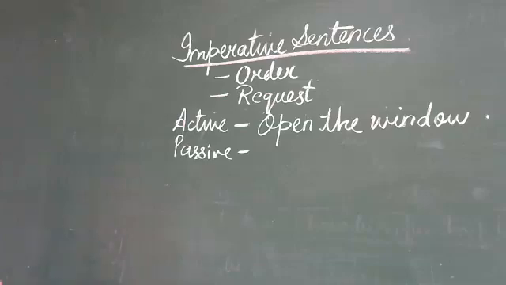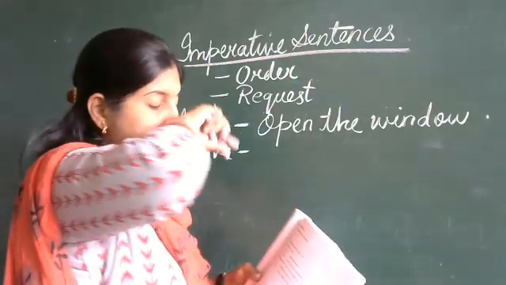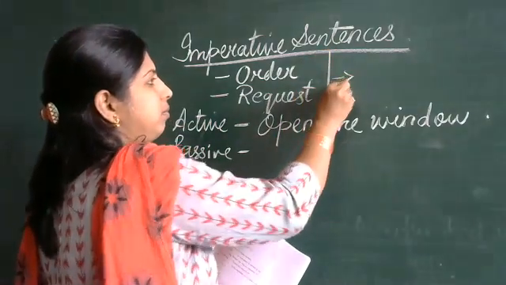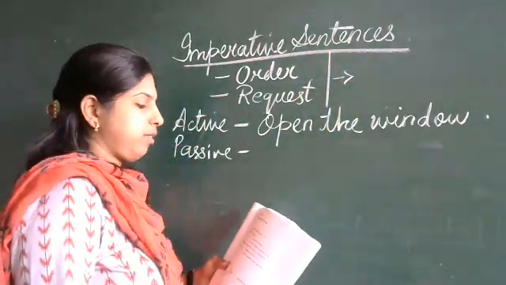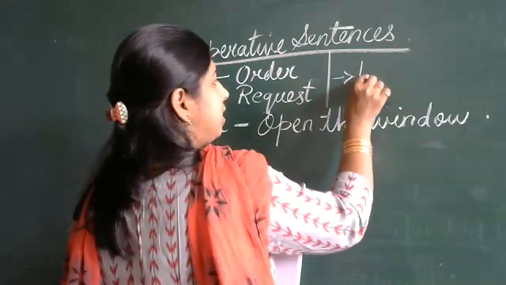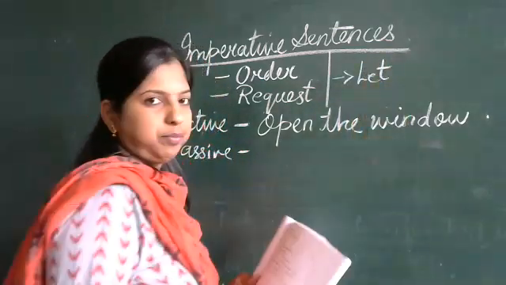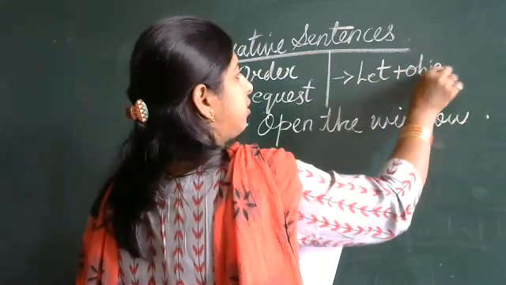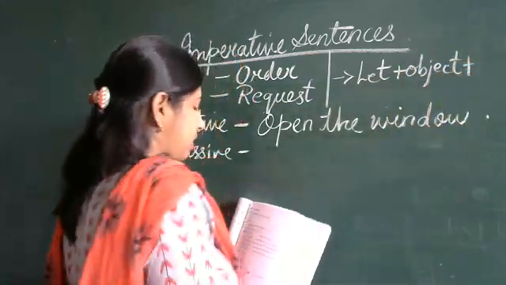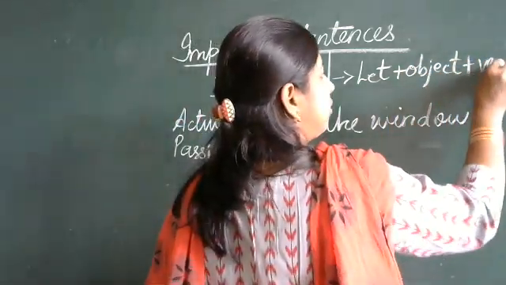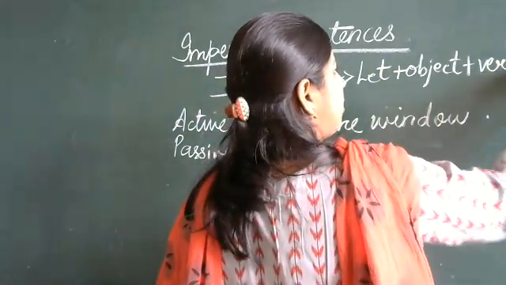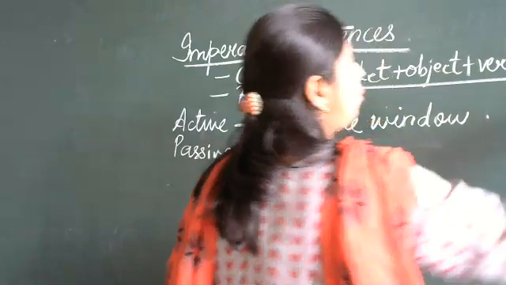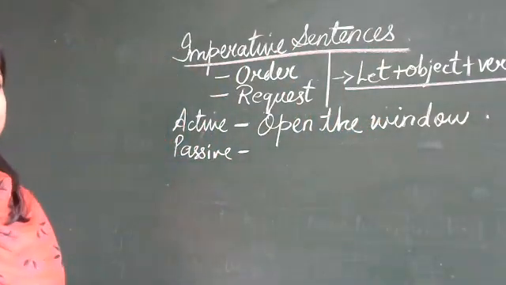What words will we use? We write let, plus the object, plus the verb, plus by you.